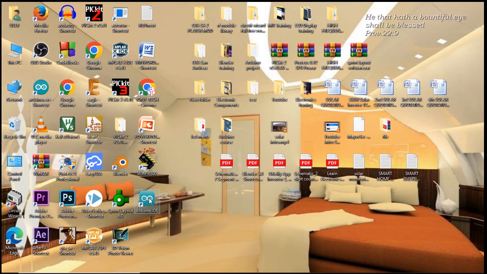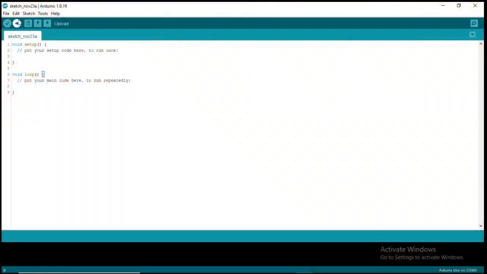I'm going to open the IDE. So this is how the software looks like. As of the day that I'm recording this video, I downloaded the latest version, which is 2. But I'm having issue with it. The thing is not loading up, so I decided to use the old version just to show you how the